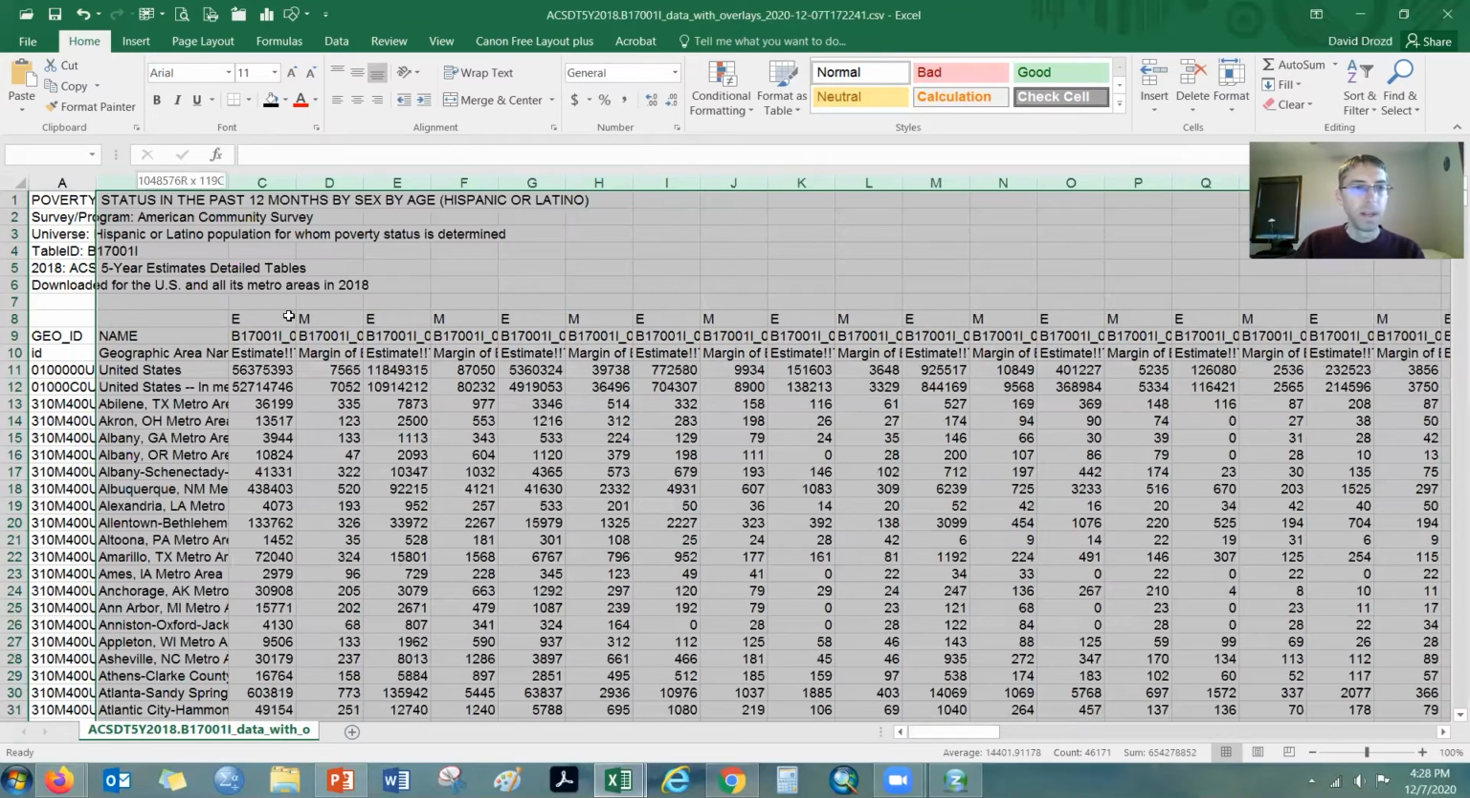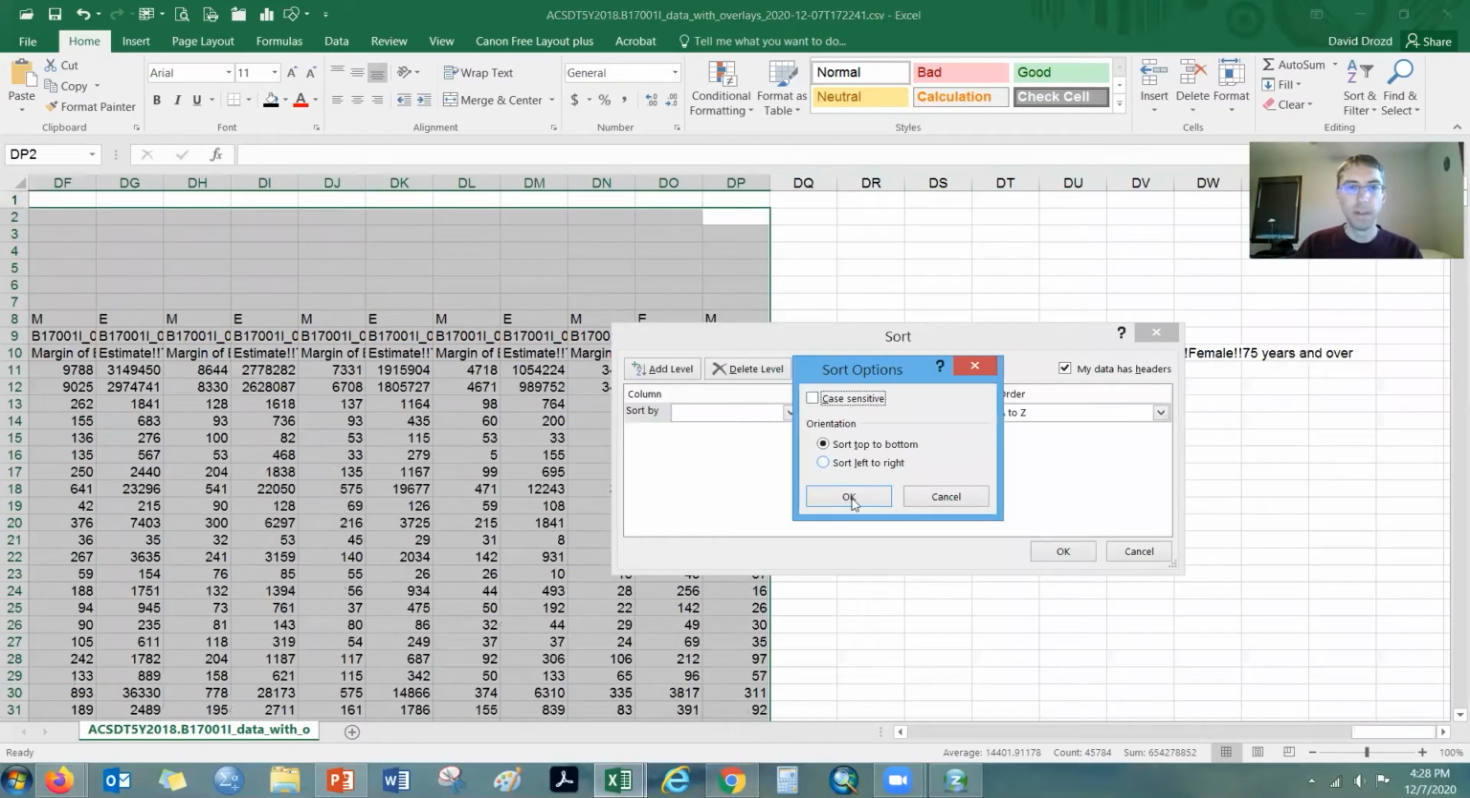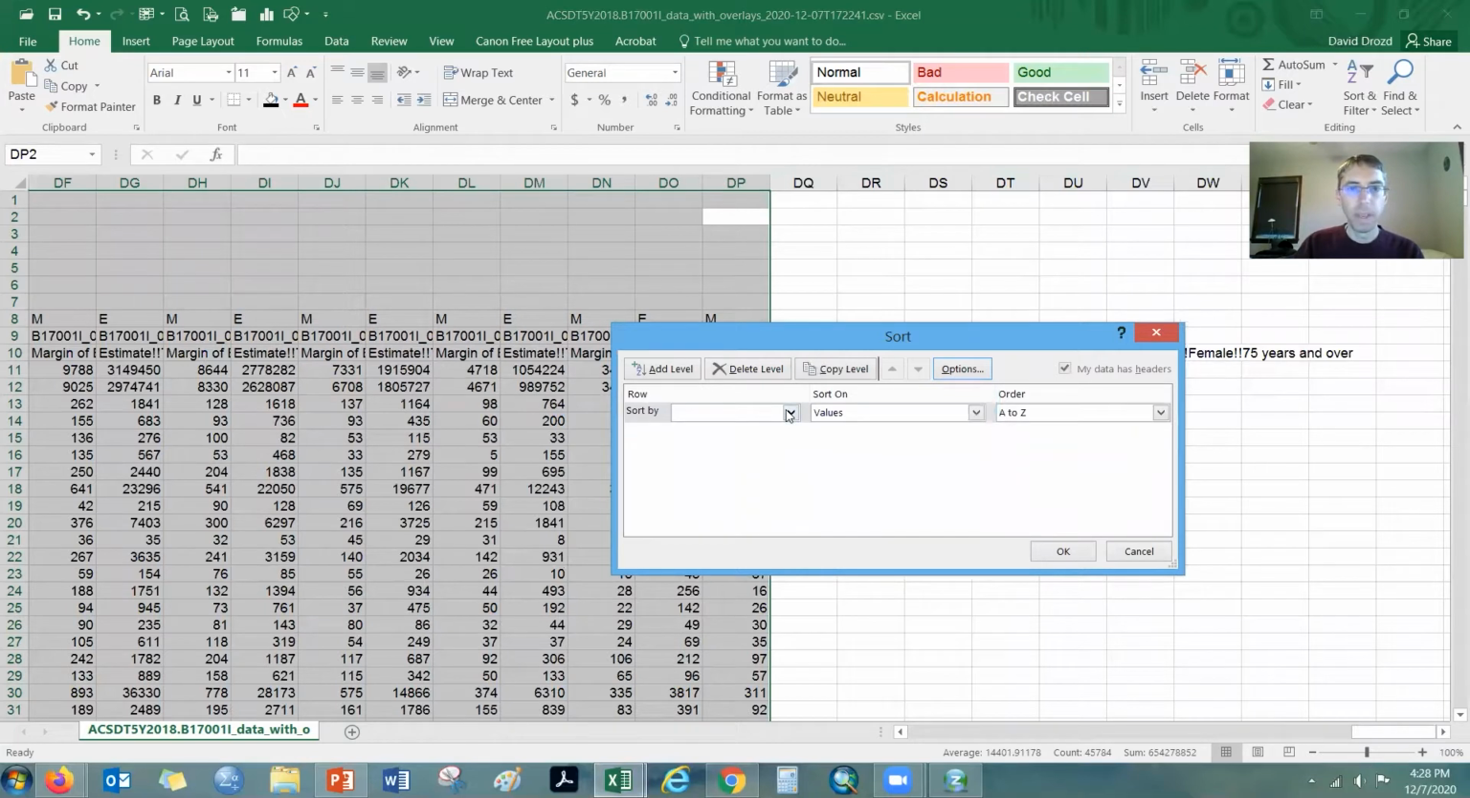Okay. And then I'm going to sort them first of all by this category. It's going to be row 8, so we can get rid of all those margins of error. So I'm just adding that into my sort field. I have to do it from left to right this time. And again, it's row 8.